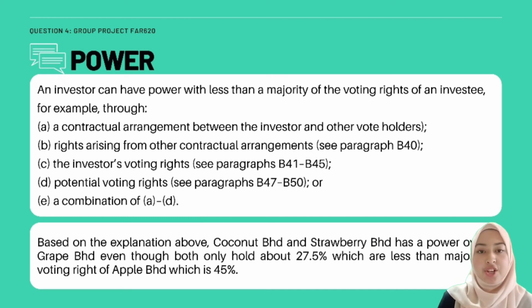Based on the explanation, Coconut Berhad and Strawberry Berhad have power over Great Berhad, even though both only hold about 27.5%, which is less than the majority voting right of Apple Berhad, which is 45%.